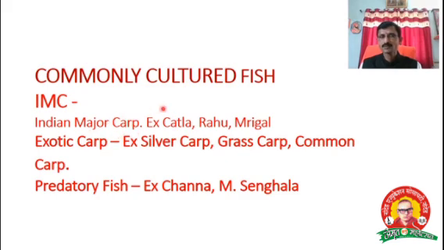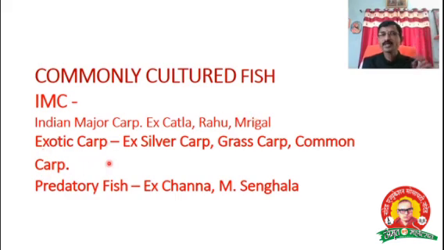Carps means what? The definition of carps is toothless mouth. They don't have teeth, and are called carp. Which ones are carp? Katla, Rohu, Mrigal. There are more and more fishes, but in our syllabus these three fishes are very important, belonging to the Indian major carps, which are commonly cultured in the areas.